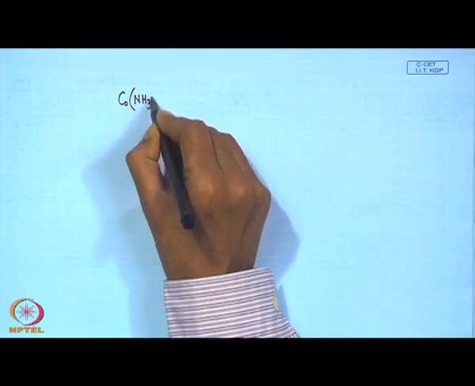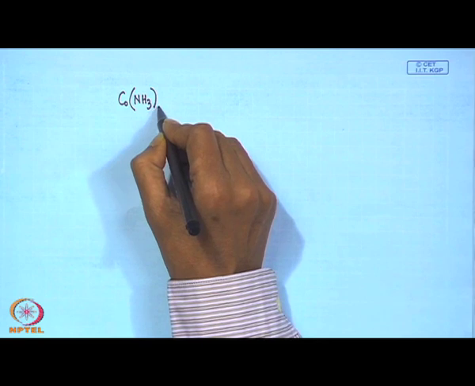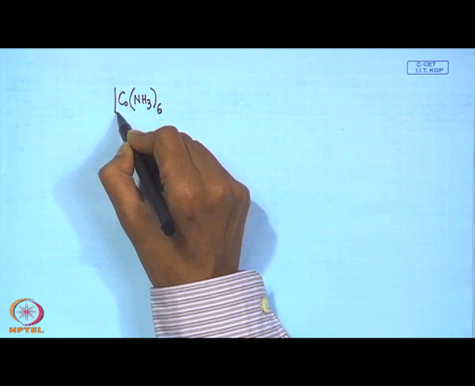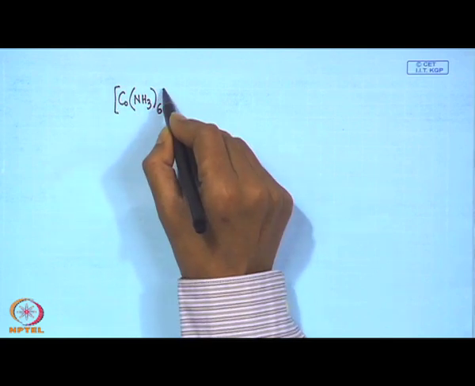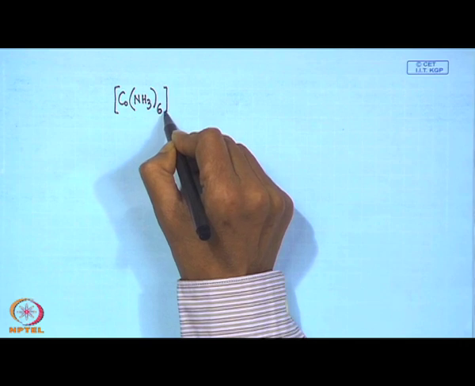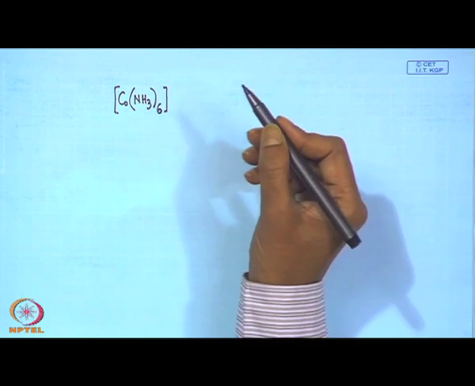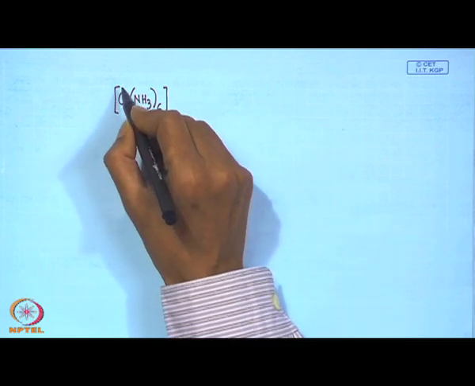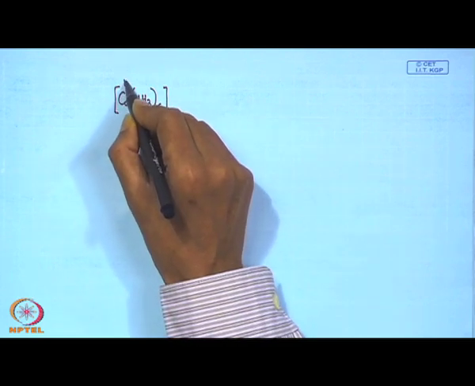When we put in excess ammonia, starting from cobaltous chloride and in presence of activated charcoal, we pass air or we add hydrogen peroxide.